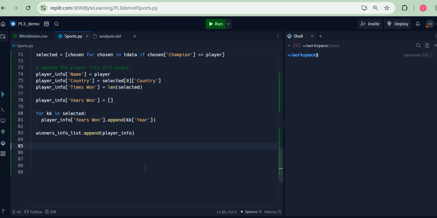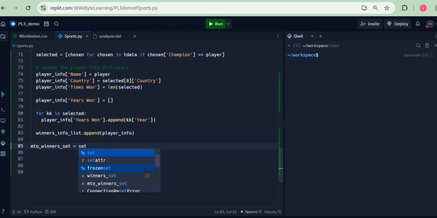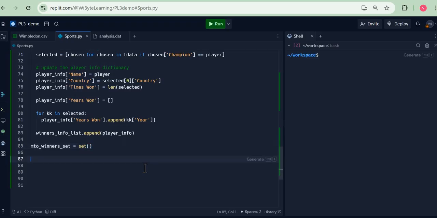So what I am after is a set called MTO winners set. Now, by MTO, I mean more than once. I create this as an empty set. We will first copy all the values of the winner set into this set, and thereafter we'll remove those people who have won Wimbledon only once. So let's do it in 2 steps.